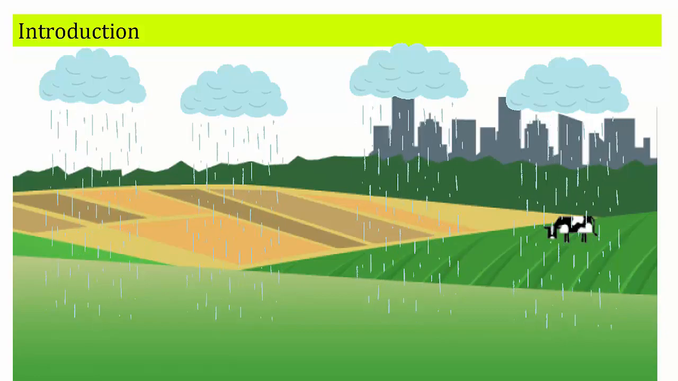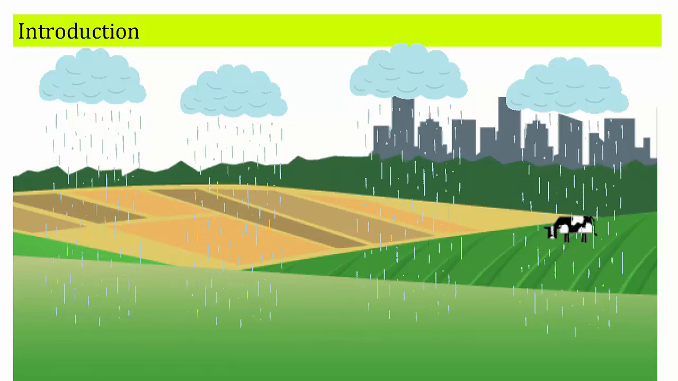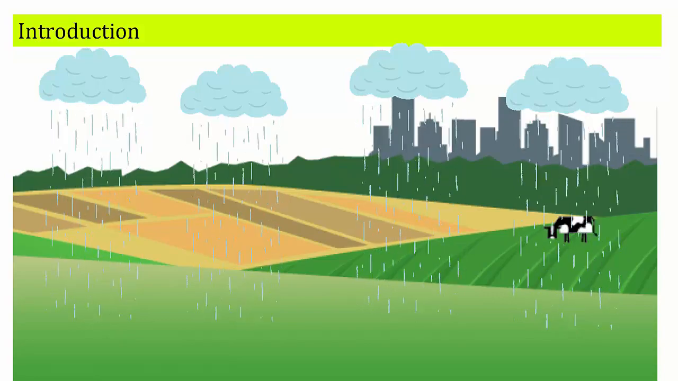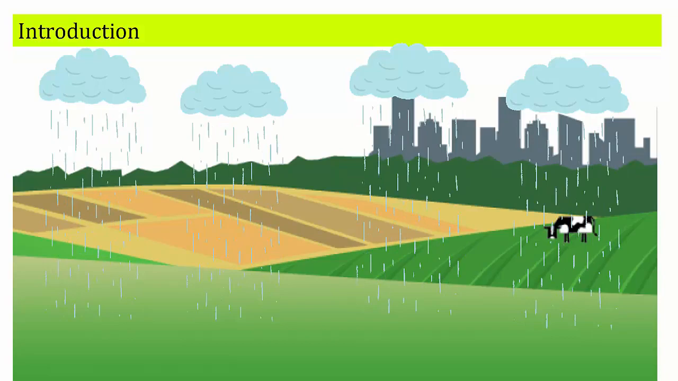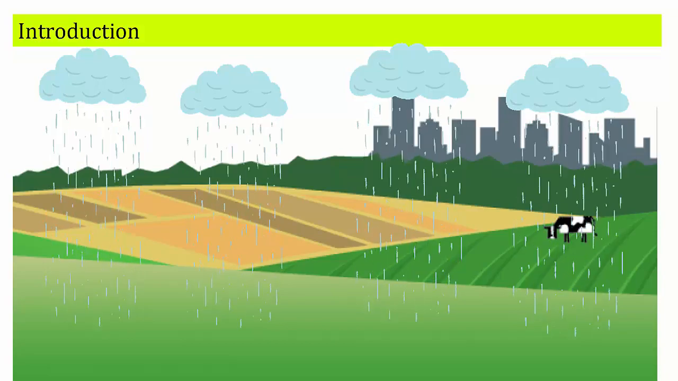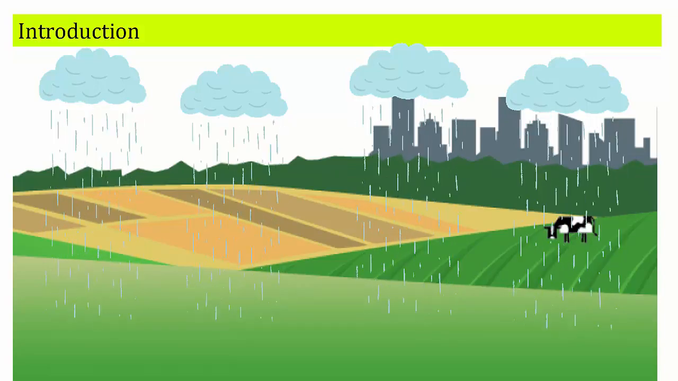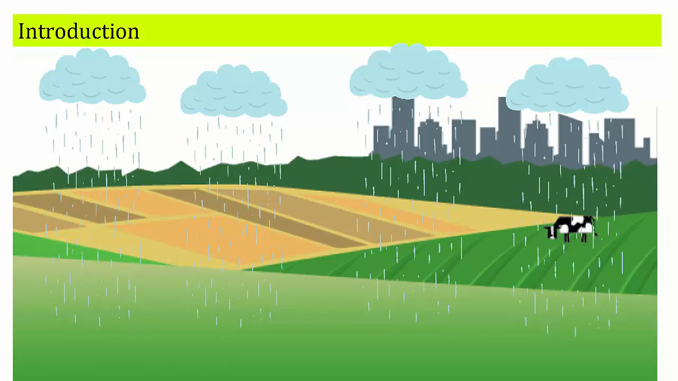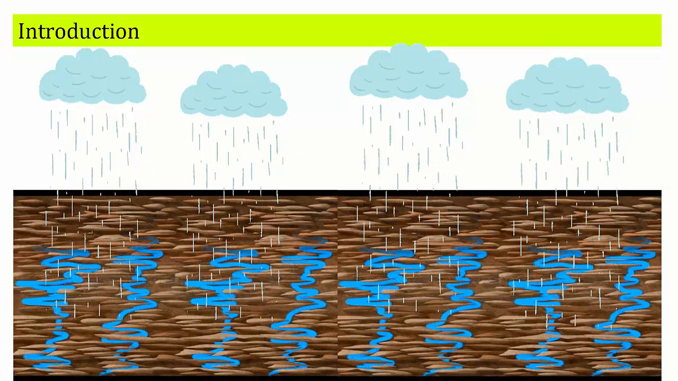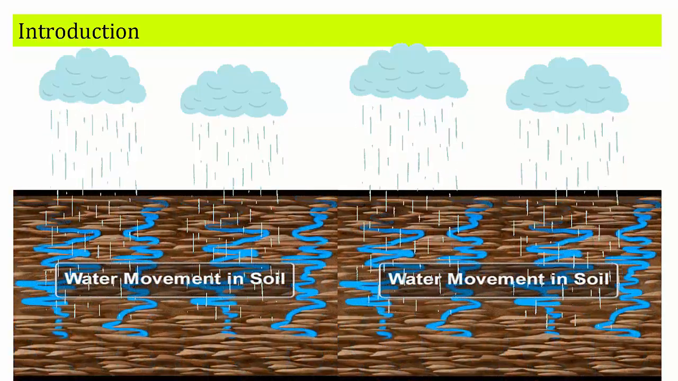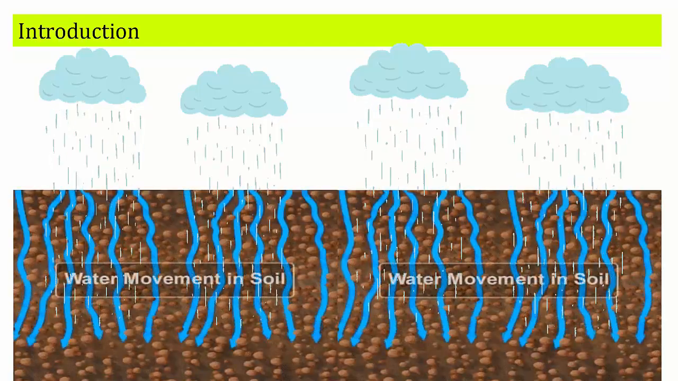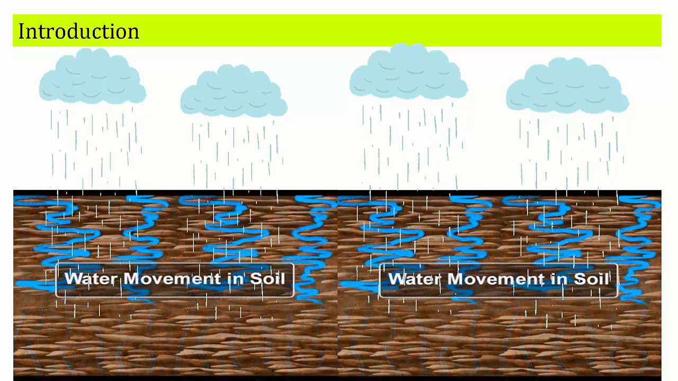Introduction. Water is important for all living beings. Rainwater is the main source of water. We get rain during the monsoon season. Rainwater fills up the rivers, lakes and streams. The rain that falls on the ground seeps in the soil. This water is called groundwater.